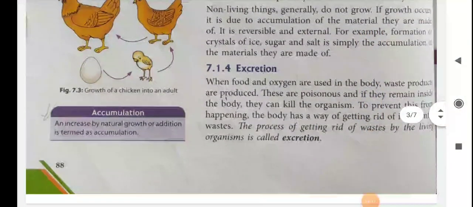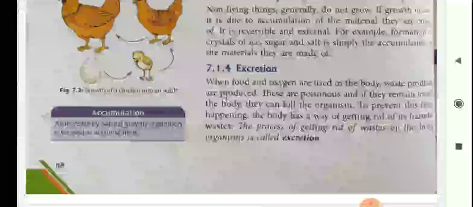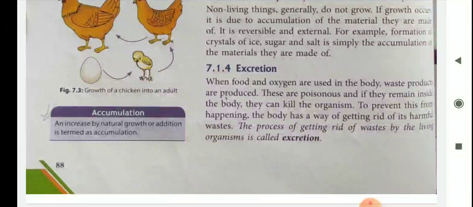Then excretion. When food and oxygen are used in the body, waste products are produced. These are poisonous, and if they remain inside our body, they can kill the organism.